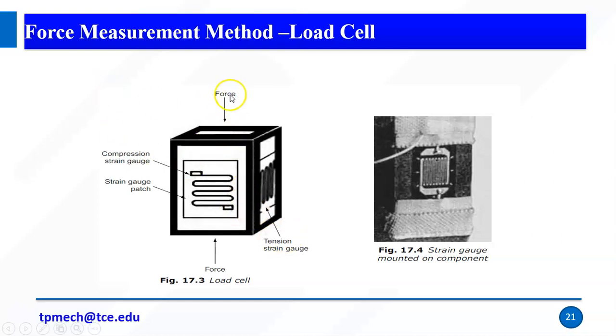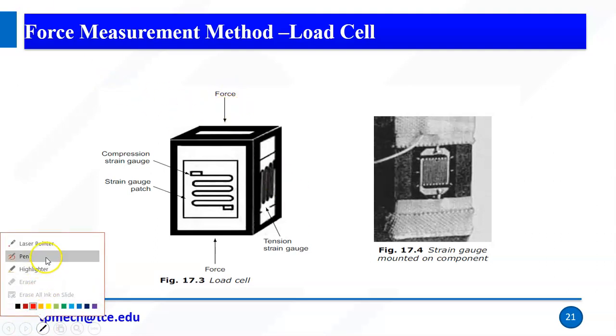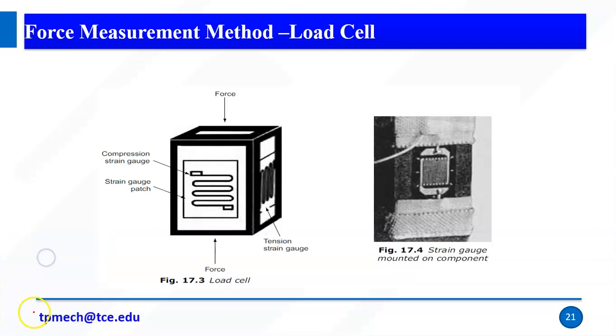So here I am applying the force. Right, I am going to apply the force here. So when I apply the force here, I am placing strain gauges in this direction, in this orientation. So it will get the stress, compression. If I give the force, it is compression. If I give the force on this side, then this will get tension, this will get compression. Right, so this is what force load cells are.